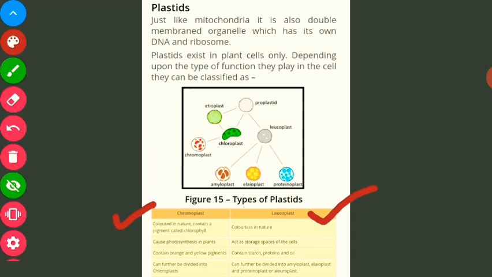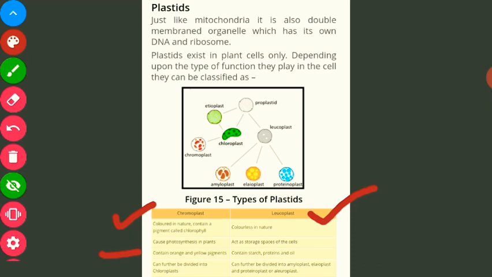We have different colored flowers, we have different colored fruits. That is because of the pigment, as chroma stands for color. So chromoplast is responsible for the beautiful colors of the flowers and of the fruits. Chromoplast also causes photosynthesis to an extent, and it also contains orange and yellow pigments, and can further be divided into chloroplast. Since chloroplast contains chlorophyll which is green in color, chloroplast also comes under chromoplast.